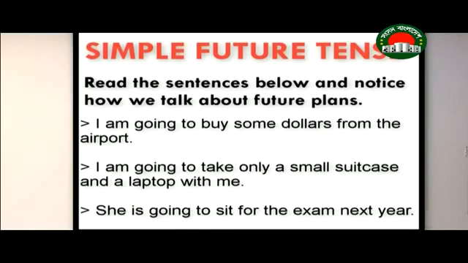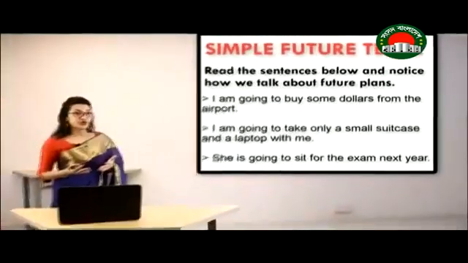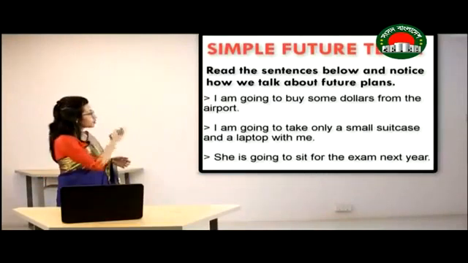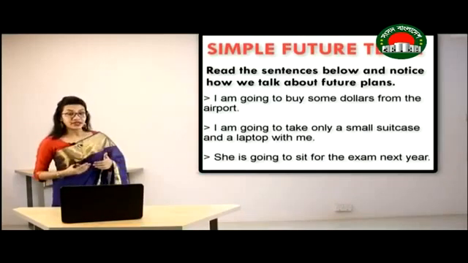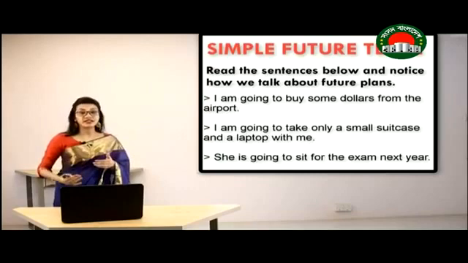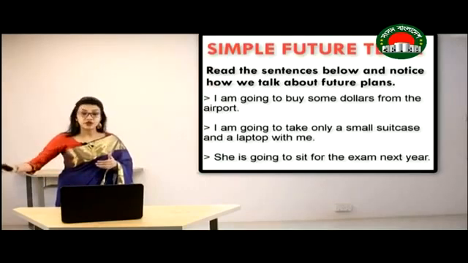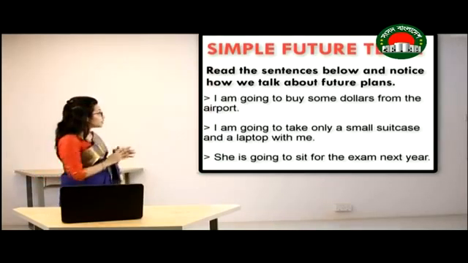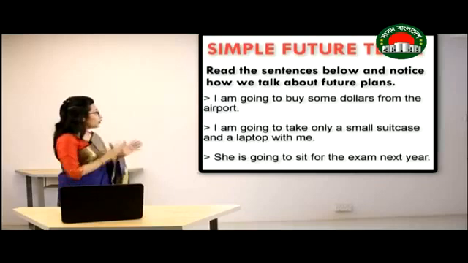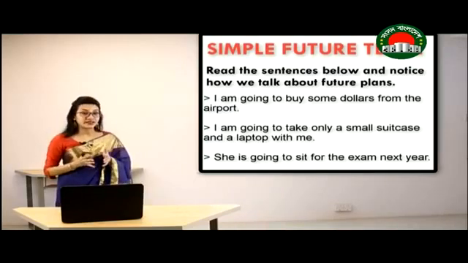I am going to take only a small suitcase and a laptop with me. She is going to sit for the exam next year. Now all the events or actions that are going to happen, of course, will happen after now, that means in the future.